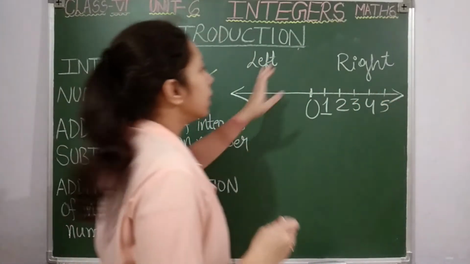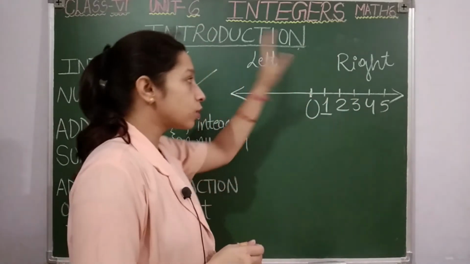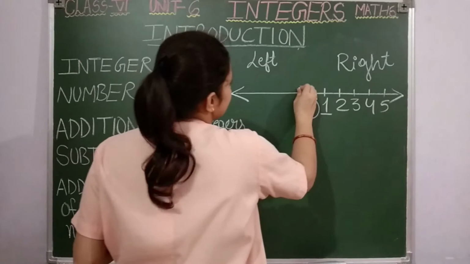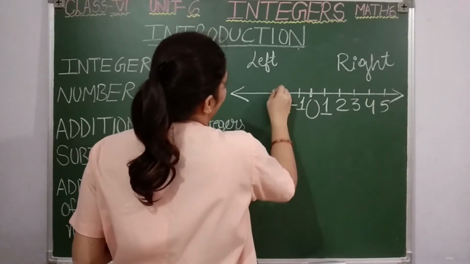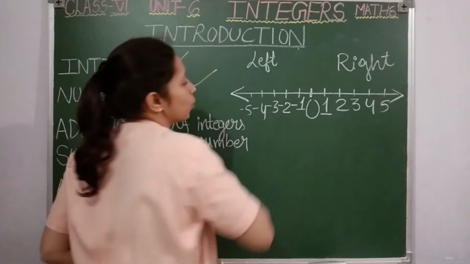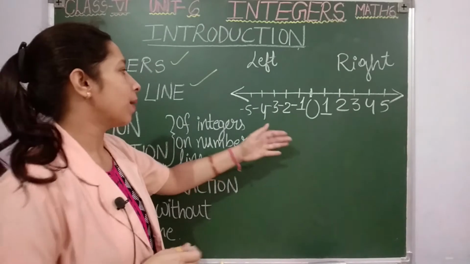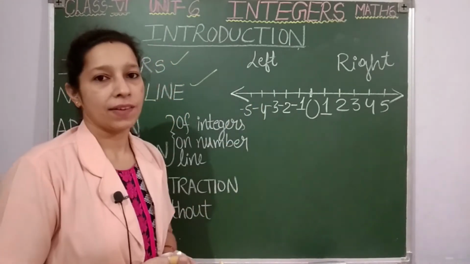Clear, students? Then if positive numbers are written on this side, negative numbers will be written on the opposite side of 0, here. Again it will start with -1, then -2, -3, -4 and so on. Clear, students? This is the number line. It has 0, positive numbers and negative numbers both.